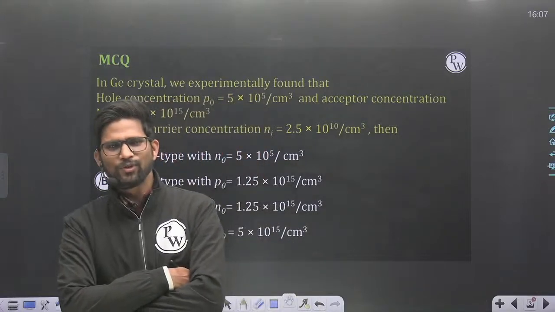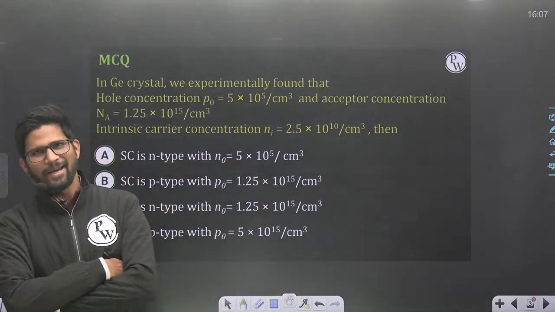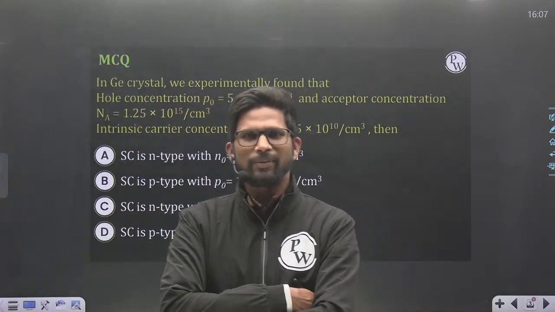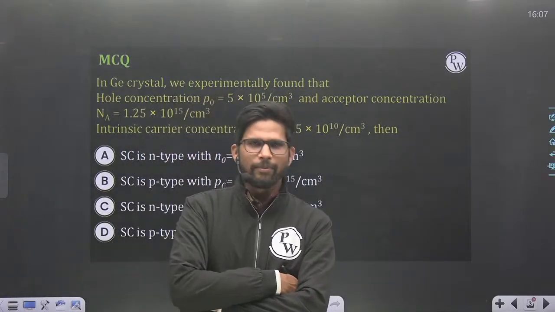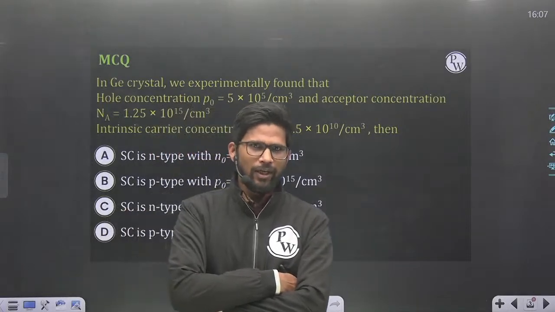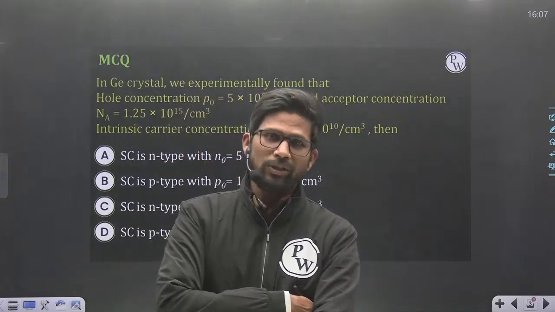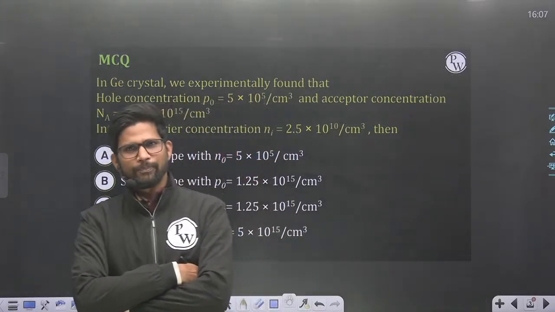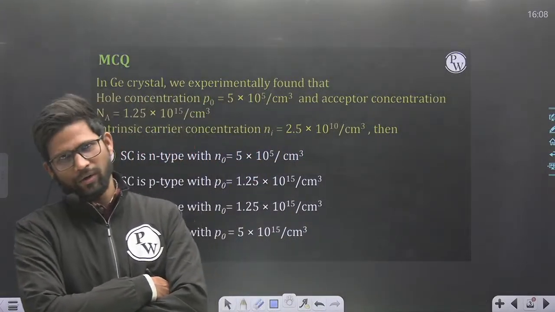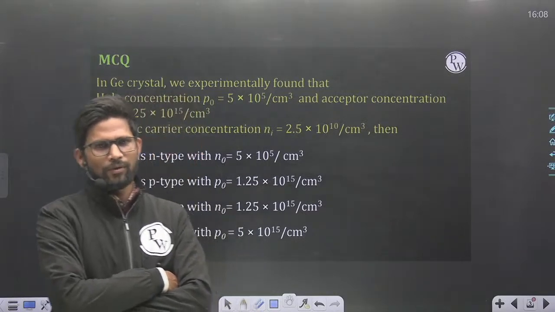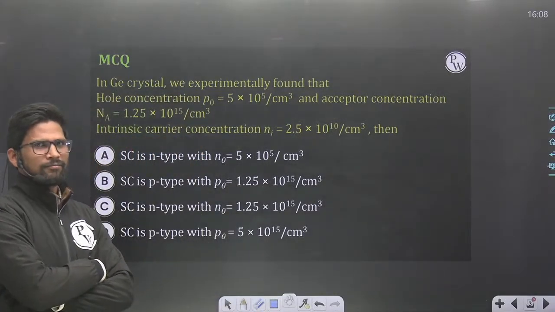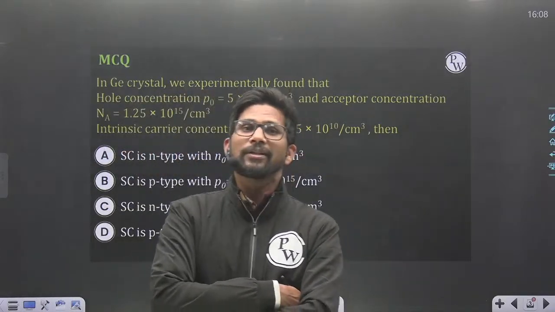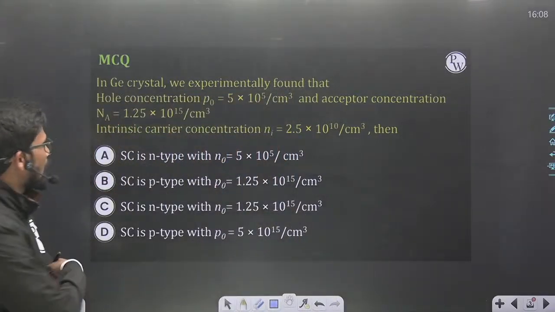Either it will be N type or P type or intrinsic. It's not possible for a semiconductor to be N type as well as P type. If you are saying A and B, then your concepts are not good about semiconductor physics. Okay, so let me discuss the solution.